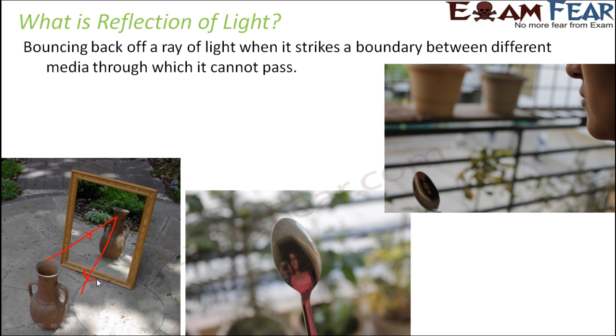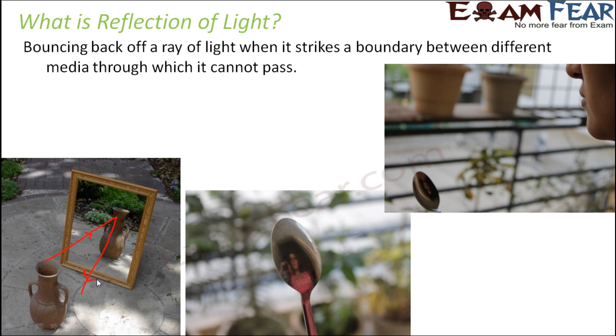So when the light gets reflected back, this reflected light reaches our eye, and that is why we are able to see this image which is being formed on the mirror. So this bouncing back of light is known as reflection of light. Now you can try out some very interesting things yourself.